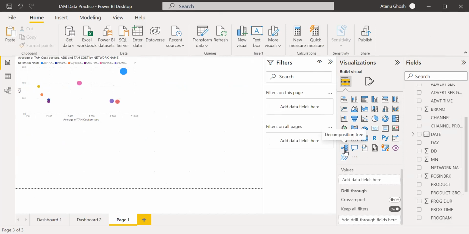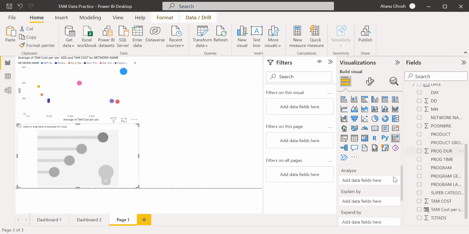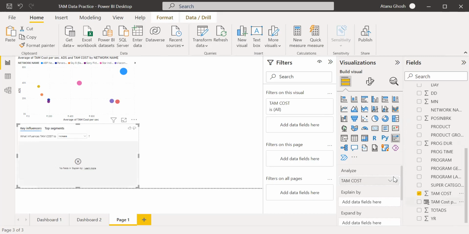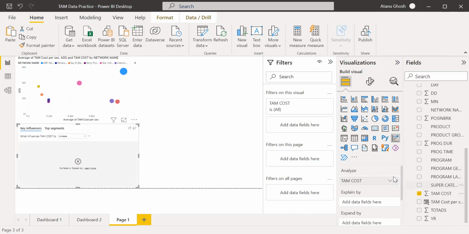So let's try this out. The decomposition tree and the key influencers. Okay, so these two things were of interest to Pratim, and Pratim was very keen on this. So we'll try this out. So we'll try the key influencer. I hope you remember the key influencer. So let's say we want to analyze the TAM cost and explain by, let's say, super category.